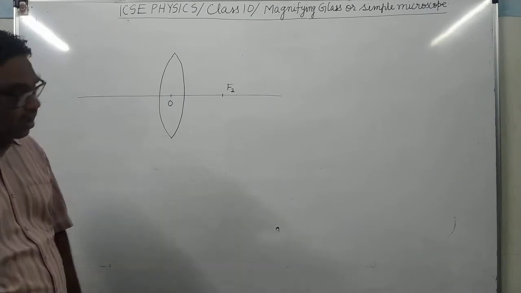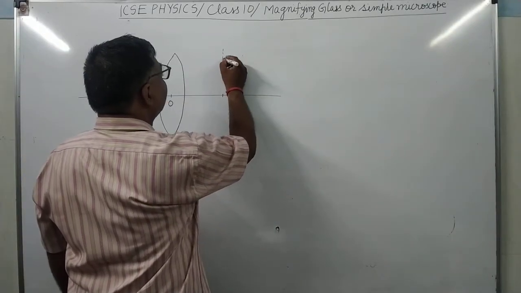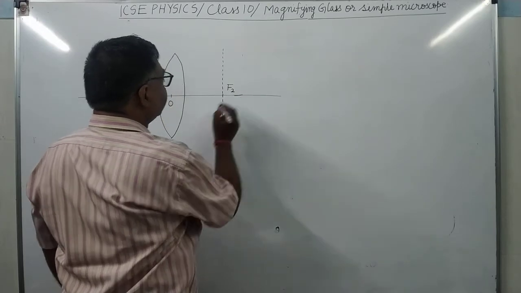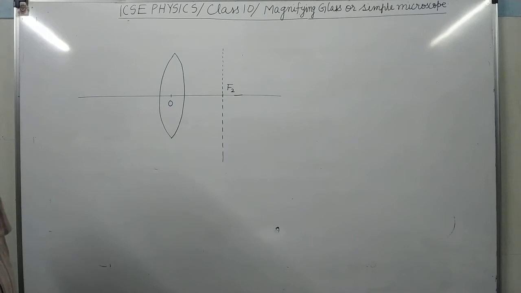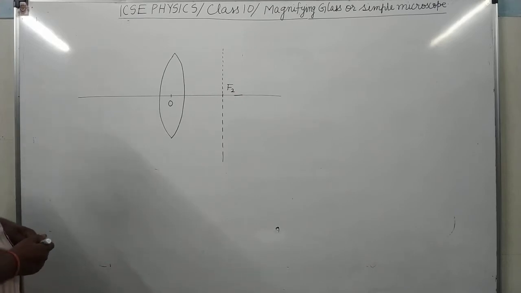Here this is the focal plane, which I have made with the help of a dotted line. The rays which are coming from a distant object, meaning a far-off object, are almost parallel to each other.